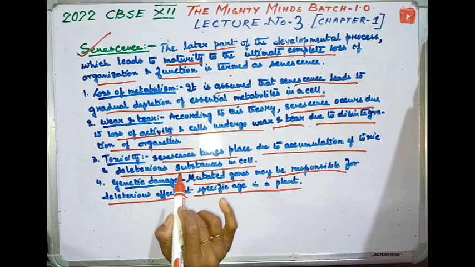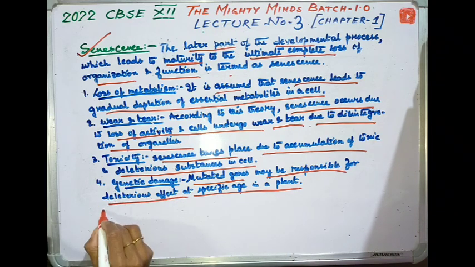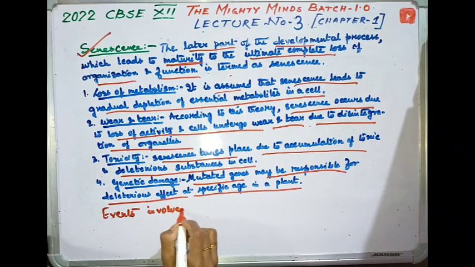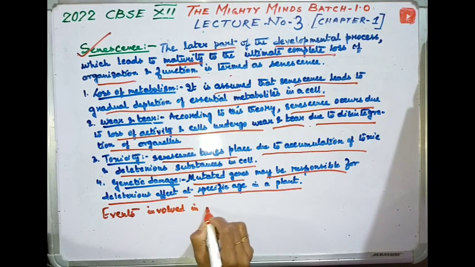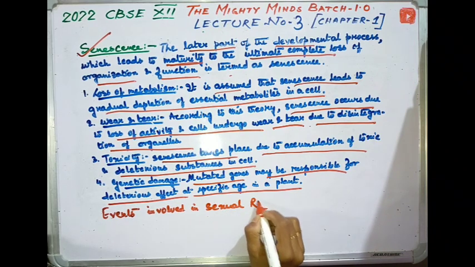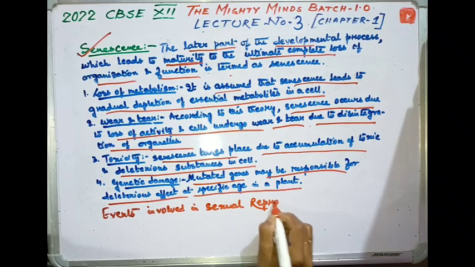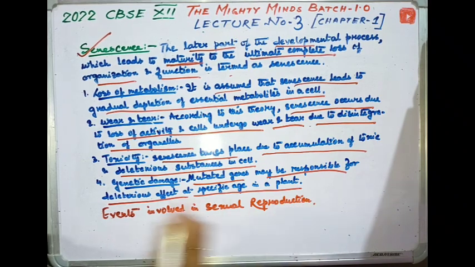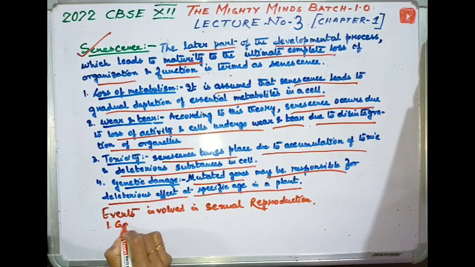Now we will move to the events involved in sexual reproduction. Number 1 is gametogenesis.